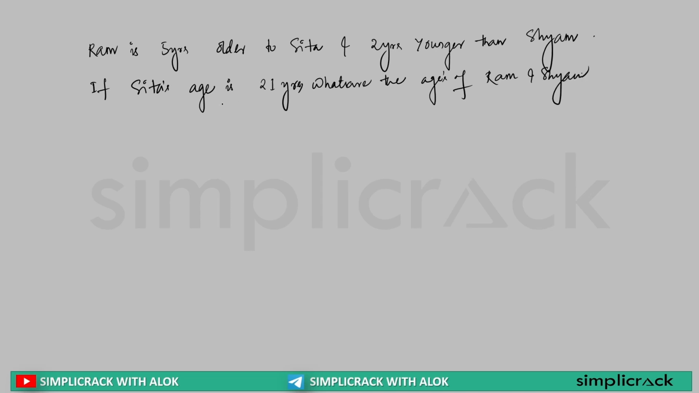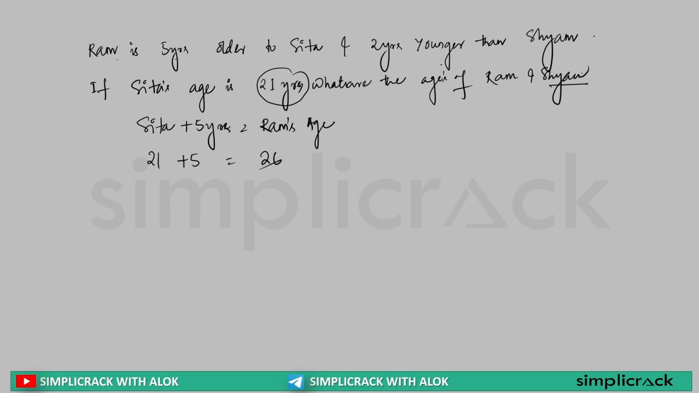Now understand this. Sita's age is 21 years. Ram is 5 years older than Sita. That means whatever is Sita's age, if we add 5 years to it, we will get Ram's age. Clear? Yes or no? Yes. Now Sita's age is 21, so we add 5. So what is Ram's age? 26. Now here again it is saying find Shyam's age.